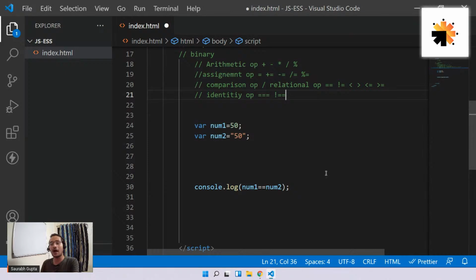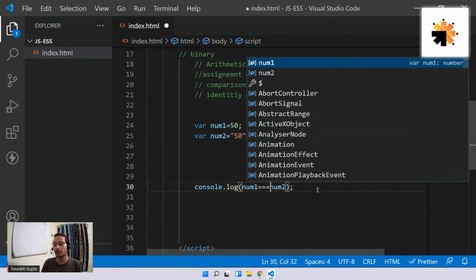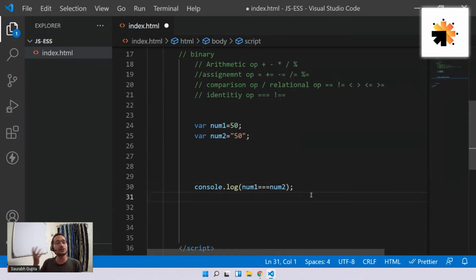So there also you have triple equal to and not double equal to. Yes, anything within double quotes is considered as a string. Okay. So now see, if I do num1 triple equal to num2. So see guys, triple equal to is also for checking if both are equal. But now in this case, it checks everything. It checks first if both are numbers. If both are numbers, then only you're allowed to check them. Otherwise, don't even check them.